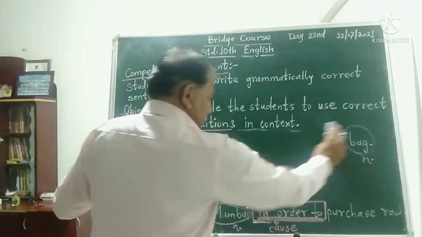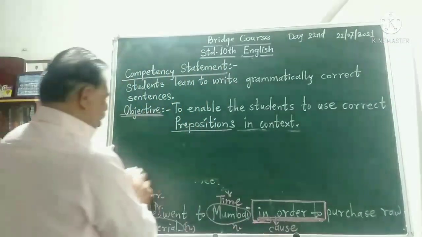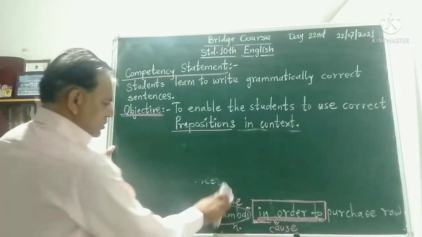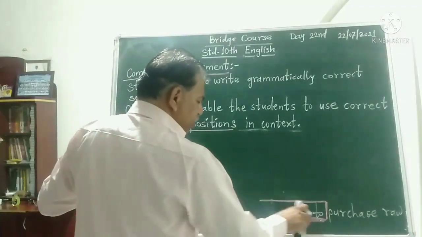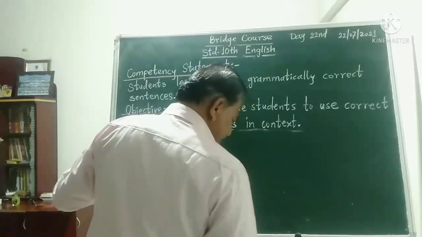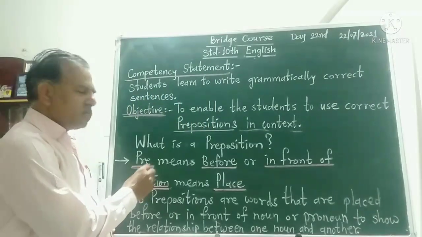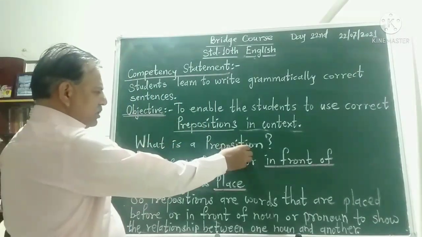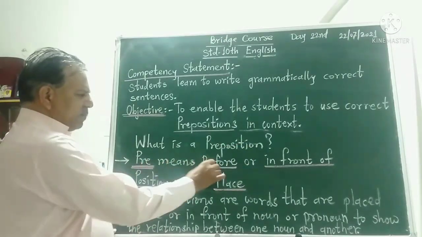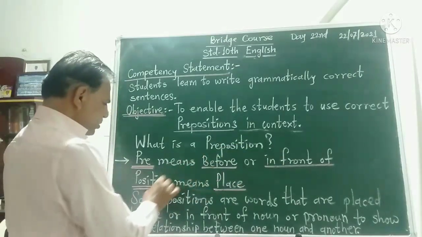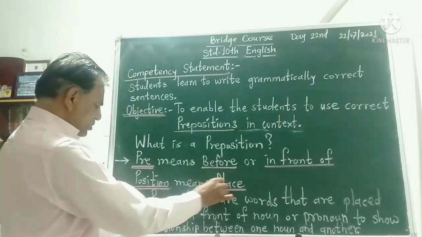So, what are these words called? They are called prepositions. Now, what is a preposition? Pre means before or in front of. Position means place.